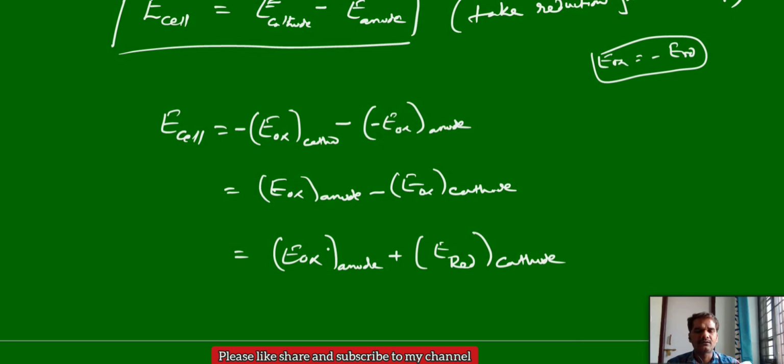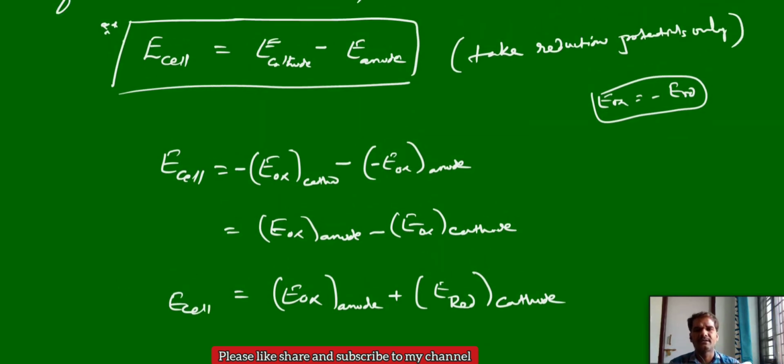So E cell equals oxidation potential of anode plus reduction potential of cathode, which also gives the cell potential. But mostly you should remember this formula only for calculation: simply cathode minus anode, with values as reduction potentials only.